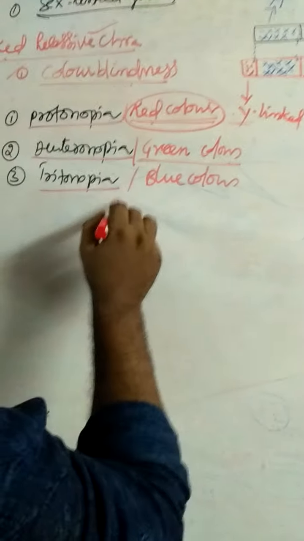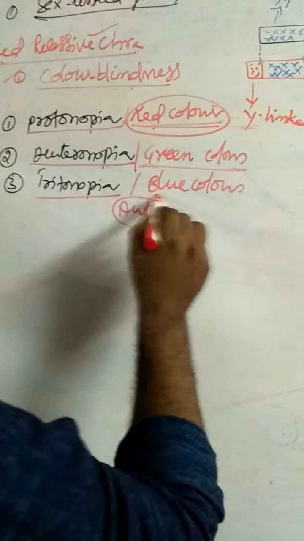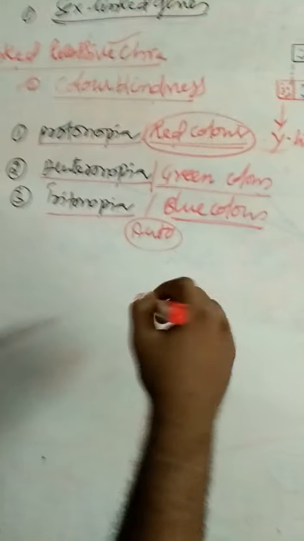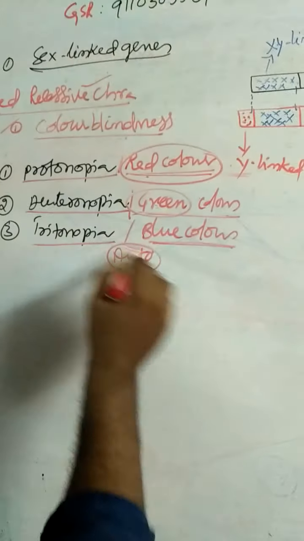Tritanopia is an autosomal disorder in which people are unable to detect the blue color and unable to distinguish between green and blue.